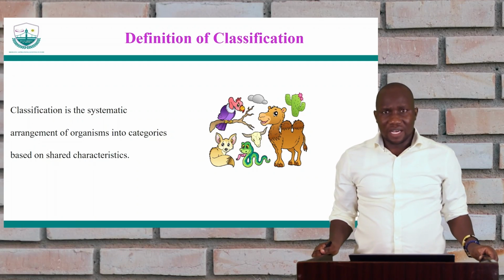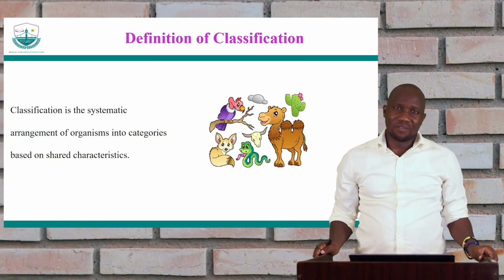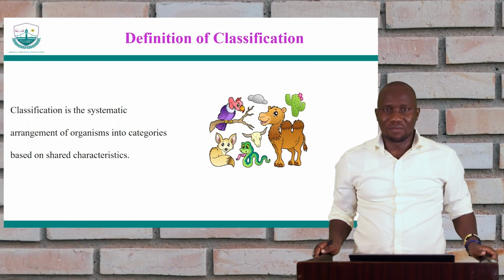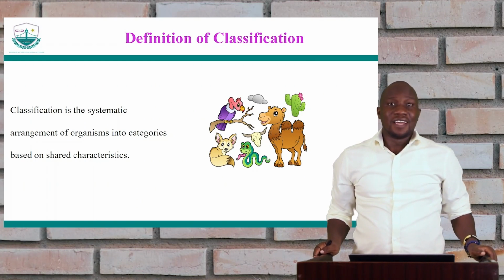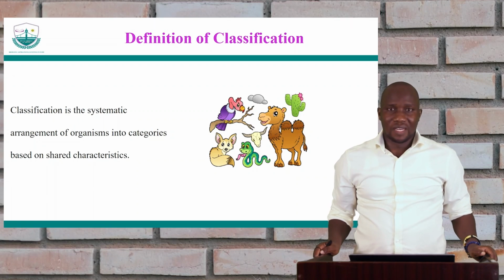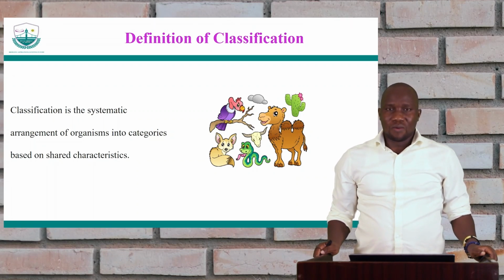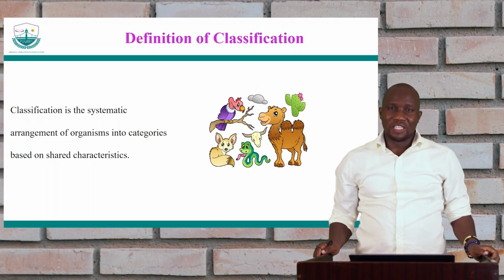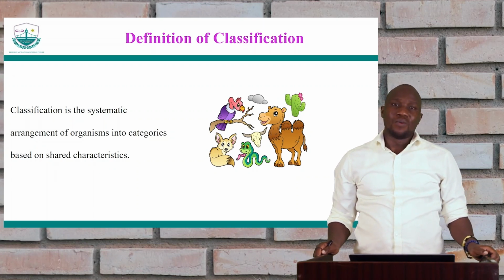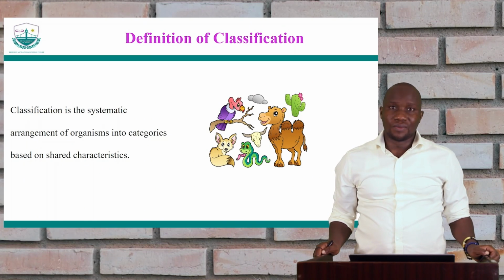We have those that we can see and those that we cannot see. We have those that can make their own food and those that cannot make their own food. So you can see that there are very, very many organisms. That means it is very important for us to classify these organisms into groups, such that when we are studying them, we are looking at them in groups.